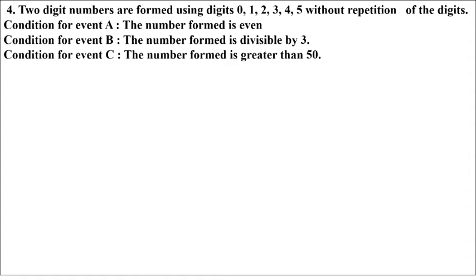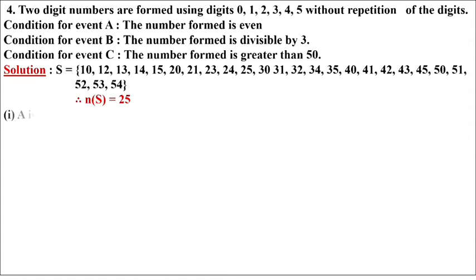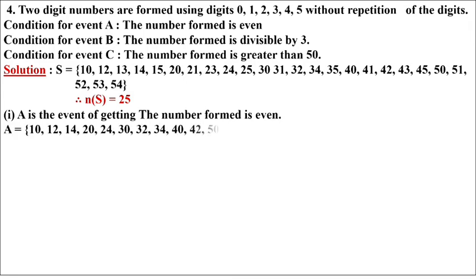This way we have formed the number, therefore number of S is 25. First event is given. A is the event of getting the number formed is even. So even number means the number which is divisible by 2, or we can say the number which has 0, 2, 4, 6, 8 in the unit place. That number is called even number. So 10, 12, 14, 20, 24, 30, 32, 34, 40, 42, 50, 52, 54 are the even numbers. Therefore number of A is 13.